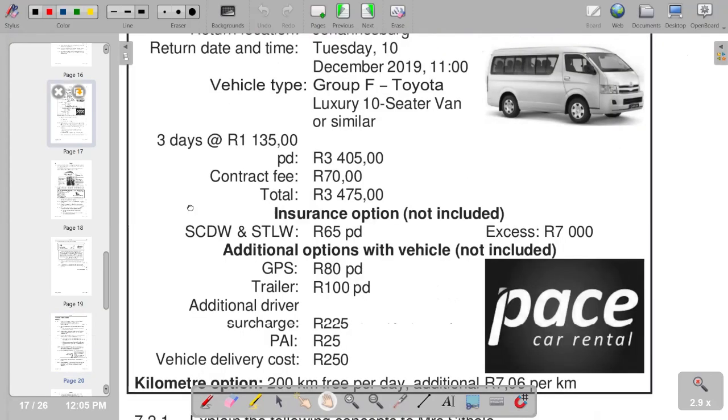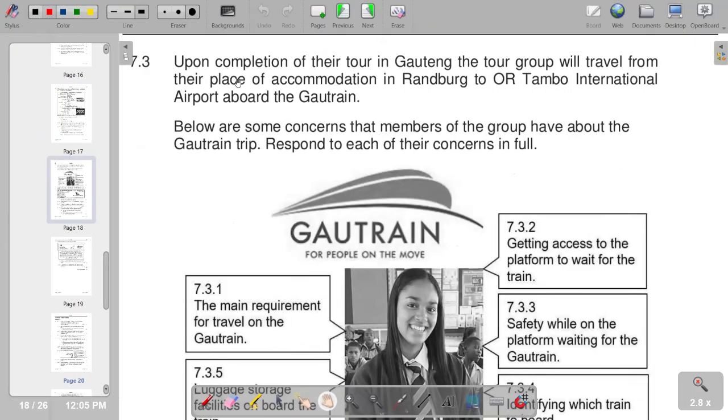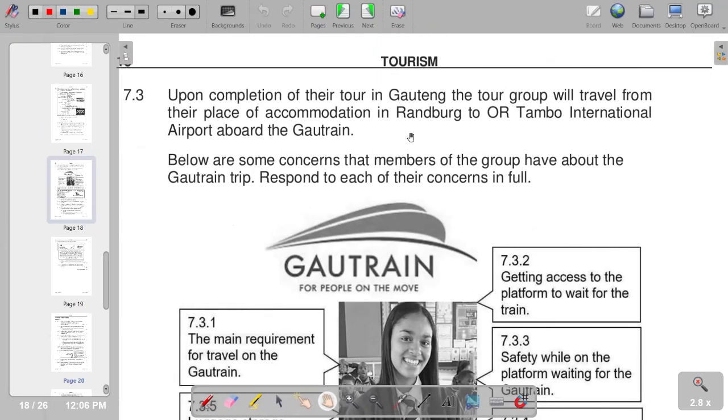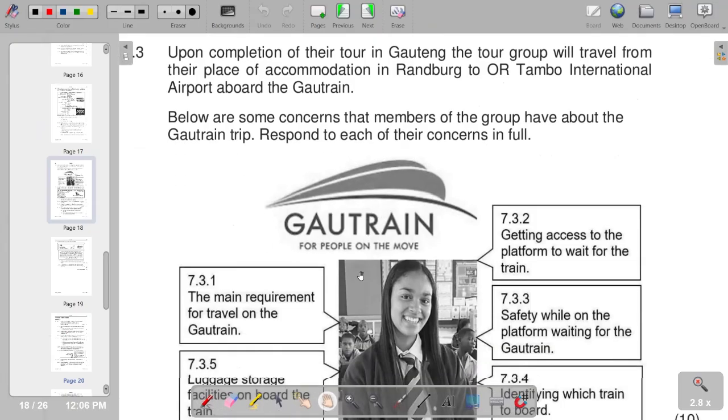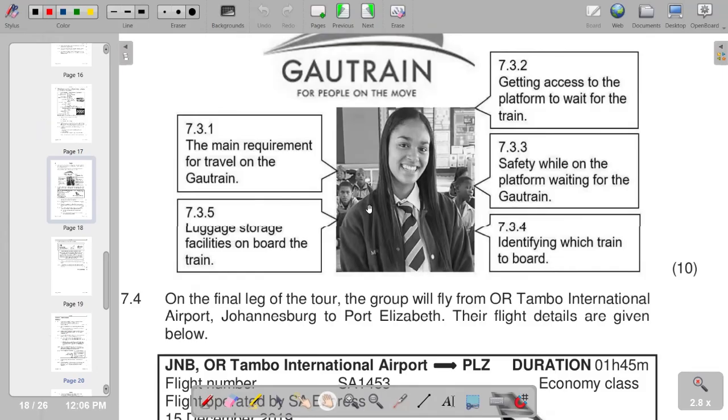So moving on to the next part of our question, which is going to be our 7.3. Upon completion of their tour in Gauteng, the tour group will travel from their place of accommodation in Randburg to OR Tambo International Airport aboard the Gautrain. Below are some concerns that members of the group have about the Gautrain trip. Respond to each of their concerns in full. So this is what we have in terms of 7.3.1 to 7.3.4.